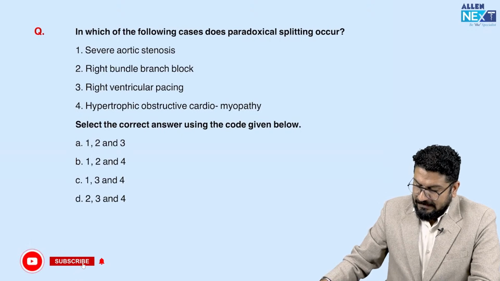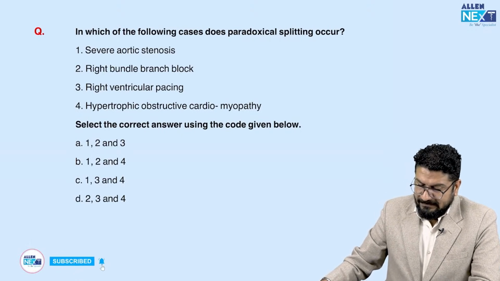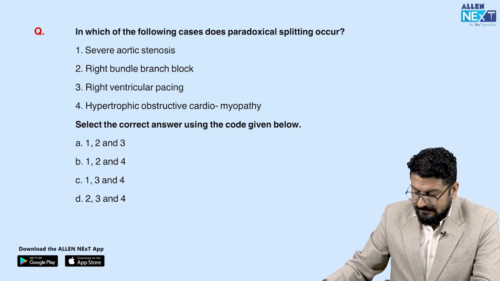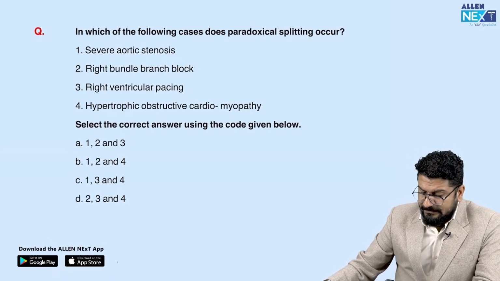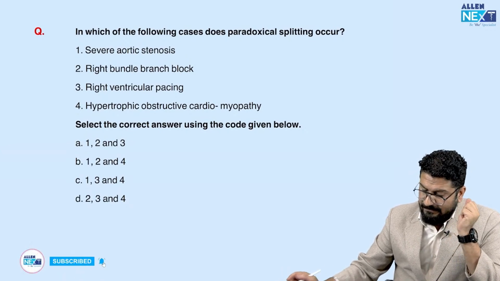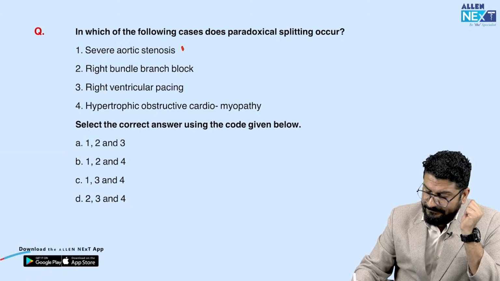Then we have a question like, in which of the following does paradoxical splitting occur? So understand, this question came many times in exam. This is a topic they're asking again and again. So we can see paradoxical splitting in severe aortic stenosis. This is a correct statement.